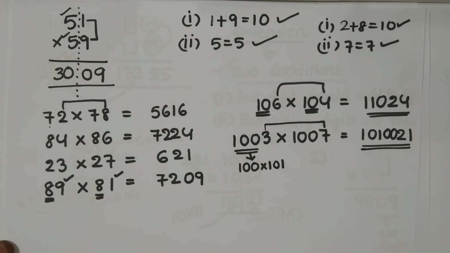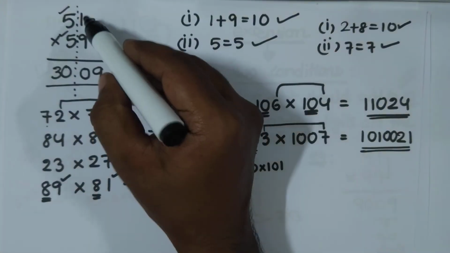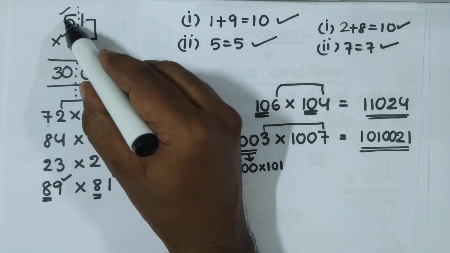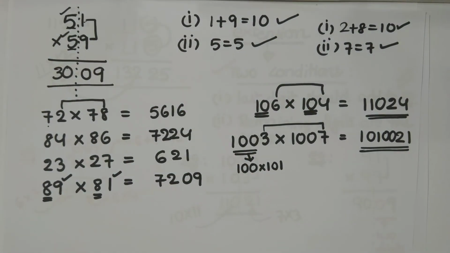So that's it. We have studied the very first specific technique, squaring numbers ending with 5. Not only ending with 5, if you see that the last digits add up to 10 and the remaining digits are the same, then we can apply the same technique to get answers.